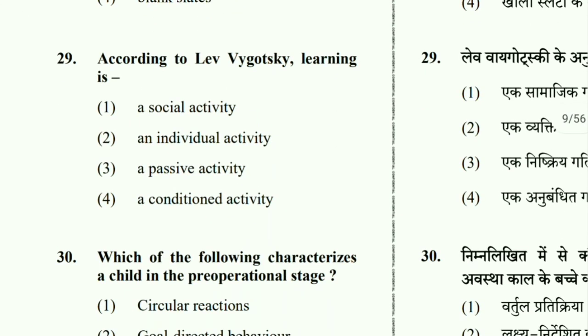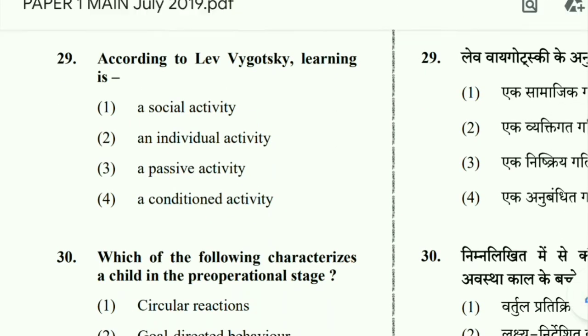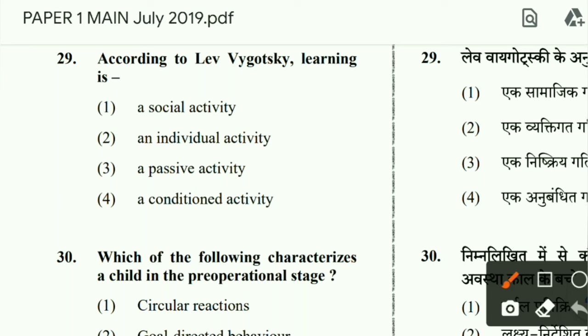Question 29. According to Lev Vygotsky, learning is a social activity. We know the social constructivism of Lev Vygotsky. What he said, learning cannot be separated from a social context. Social interaction plays a fundamental role in the process of cognitive development.